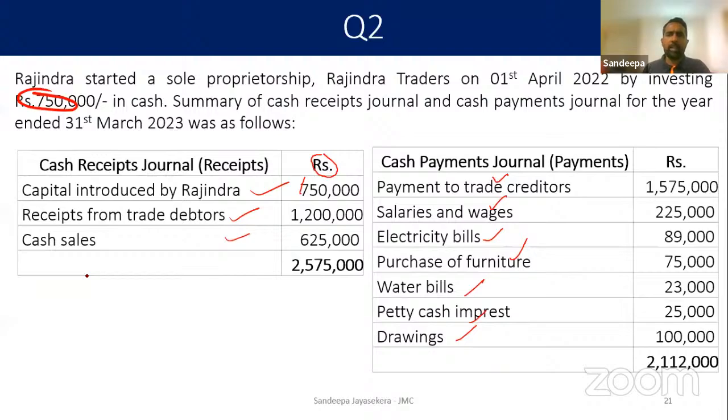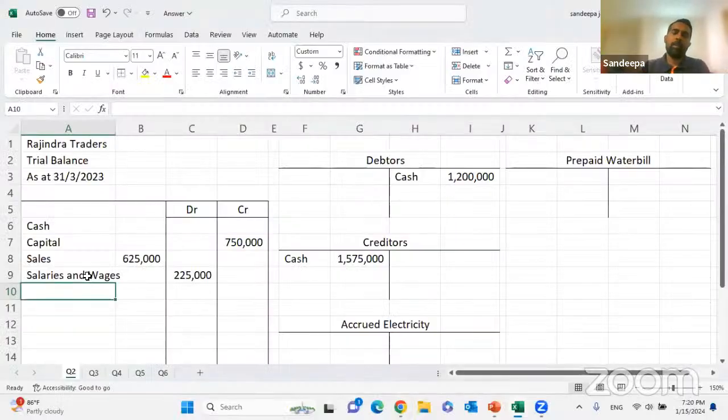Right. Next item, electricity. You have to be very careful in the question if there are any accrued or prepaid adjustments. The double entry will be parked in cash and the accrued or the prepaid. Electricity will go to the expense, but it will route it through the accrual. ගානක accrued එකක් හරි prepaid එකක් හරි තිබුණොත් එක entry එකක් cash වලට දාලා අනිත් එක accrual එකට හරි prepaid එකට දානවා. In case there's an accrued adjustment or a prepaid adjustment, you have to put that to the accrued account or the prepaid account, right?